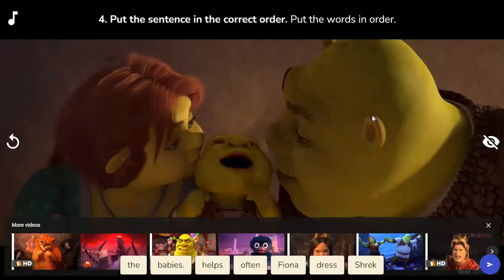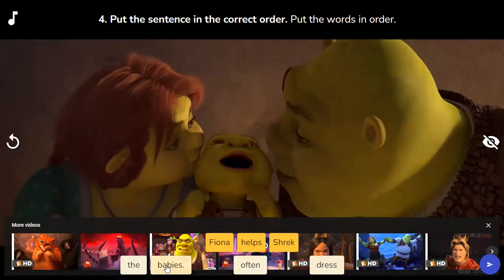All right. Here we need to put the sentence in the correct order to make it comprehensible. We start with Fiona. Fiona what? Helps Shrek. Or Fiona often.